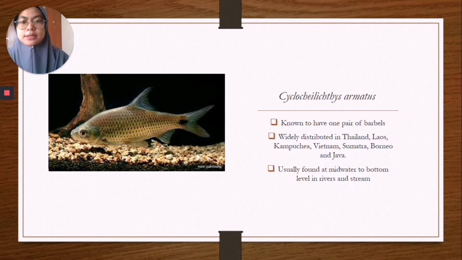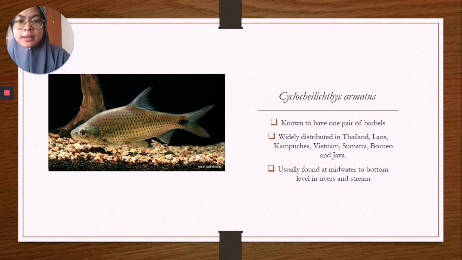Second is Cyclocheilichthys armatus. It is known to have one pair of barbel. According to Zakaria Ismail 1990, all Cyclocheilichthys armatus specimens in Peninsular Malaysia have only one pair of simple maxillary barbel, but Sontirat 1976 stated that a small number of specimens from Thailand also have a pair of minute rostral barbel.